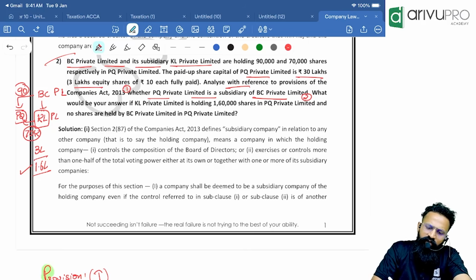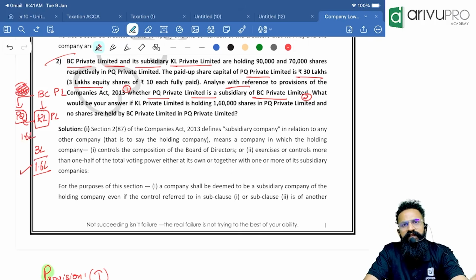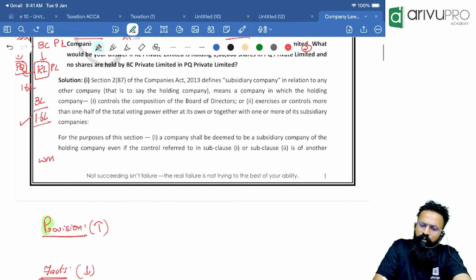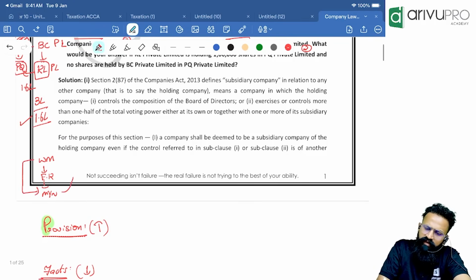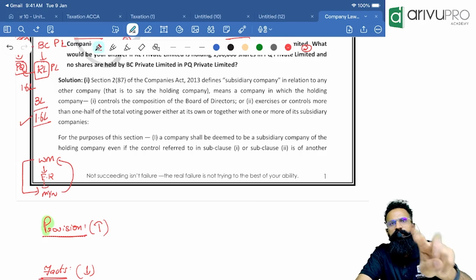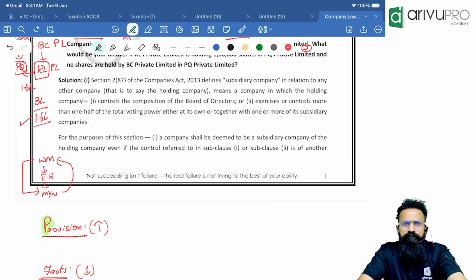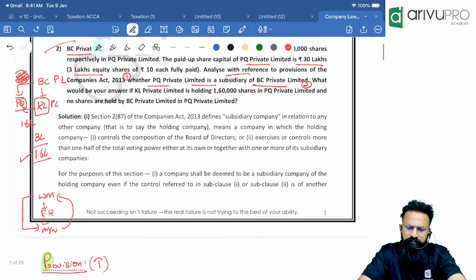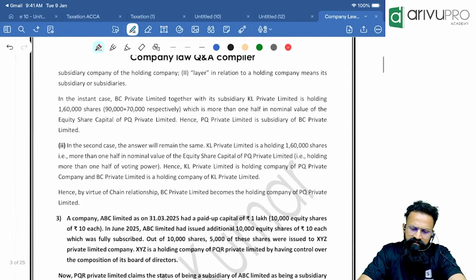Conclusion number 2, what if they are asking you that KL Private Limited itself holds the entire 1.6 lakh and BC holds nothing? Remember, that will be the third case, deemed subsidiary company. In my class, I would have given you an example. Walmart is a shareholder in Flipkart. Flipkart is a shareholder in Myntra. So Walmart need not hold anything in Myntra. Still, Myntra will be considered as a deemed subsidiary company of Walmart. That's my conclusion number 2. Is this clear, all of you? Pakka? That's my answer.